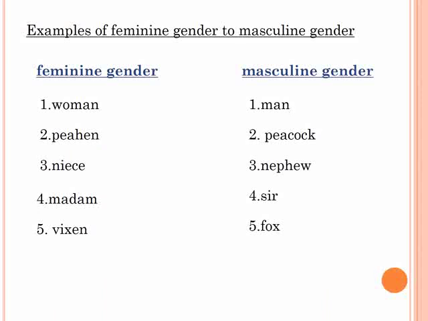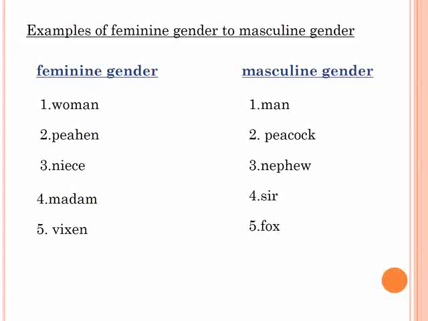Children, now let's see some examples of feminine gender to masculine gender. Feminine gender, masculine gender. Woman. The masculine gender is man. Peahen is a feminine gender. Peacock is a masculine gender. Niece is a feminine gender. Masculine gender of niece is nephew.